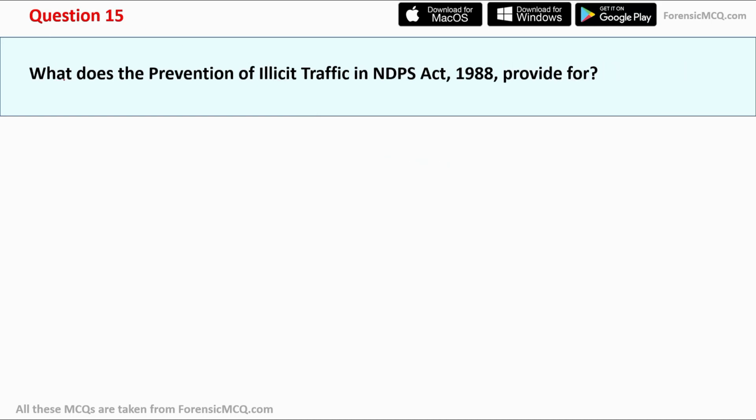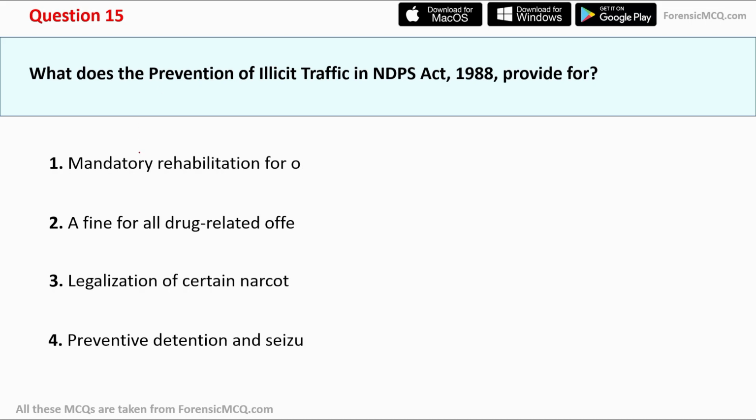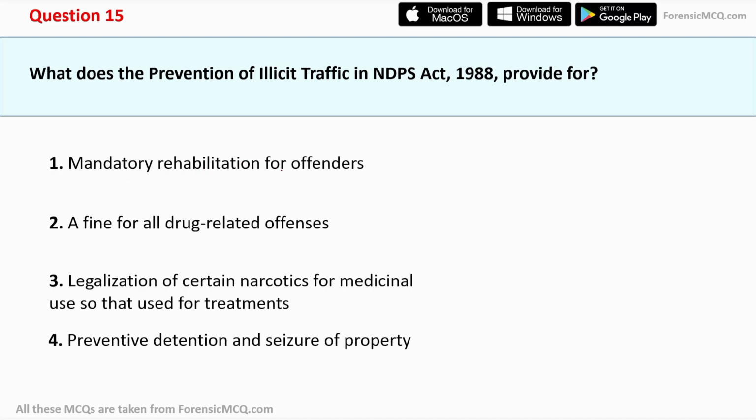Moving to question number 15. What does the Prevention of Illicit Traffic in NDPS Act 1988 provide for? Here are the options: mandatory rehabilitation for the offenders. Second, a fine for all drug-related offenses. Option third, legalization of certain narcotics for medicinal use so that they are used for treatment. And fourth, preventive detention and seizure of property. And the correct answer for this question is option four, preventive detention and seizure of property.